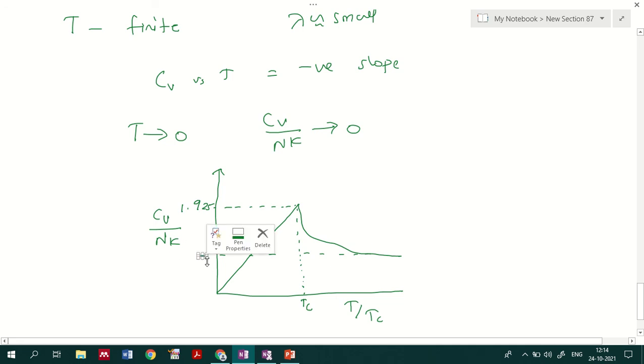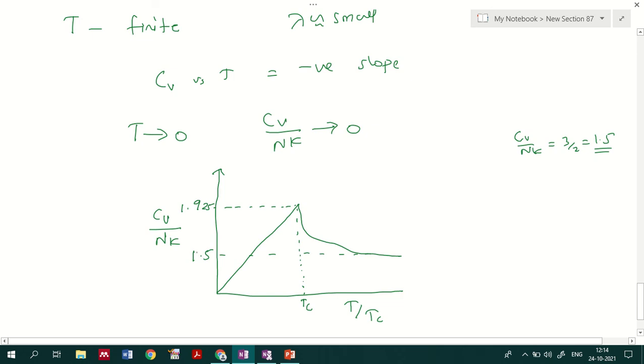The next part of the discussion will explain how we get the 1.925 value. The 1.5 comes from Cv equal to 3 by 2, so Cv by Nk is equal to 1.5.